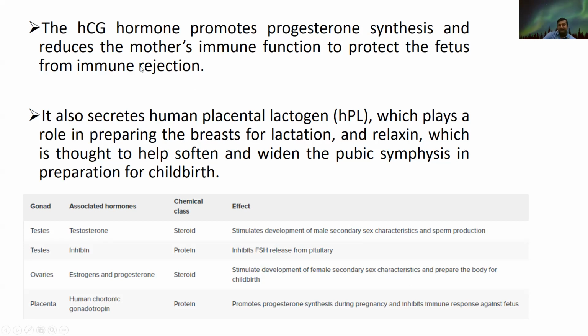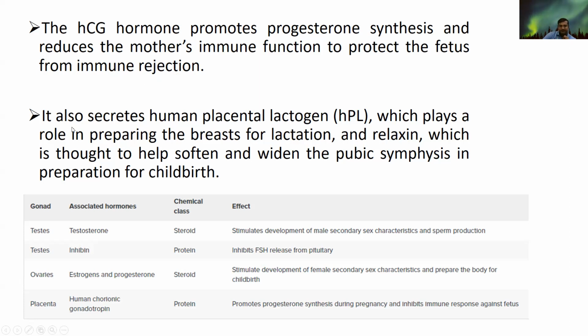So to maintain this microclimate and the immune system, the rejection or the acceptance should be maintained. This is the role of PMSG in the mare, or hCG in humans. Basically, they promote progesterone and maintain all the systems.